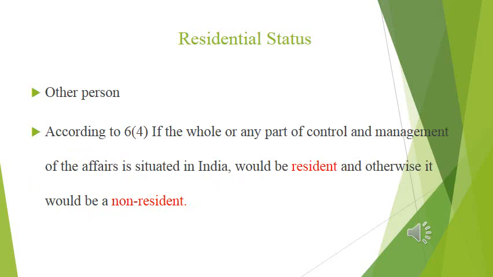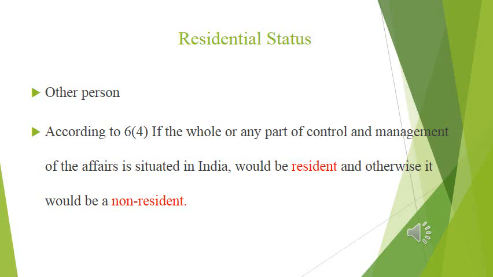Next we move to the last area, that is determination of residential status of other persons. We have discussed individual, HUF, firm, AOP, company. One more person we have, that is other person. According to section 6 subsection 4, if the whole or any part of the control and management of affairs is situated in India, it would be resident, otherwise it would be non-resident. Here also we have two capacities, resident and non-resident. There is no provision for the capacity of not ordinarily resident.